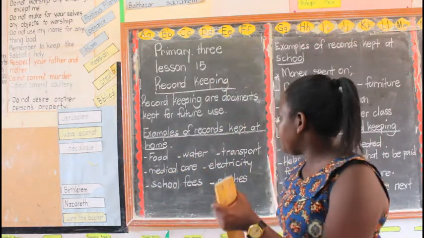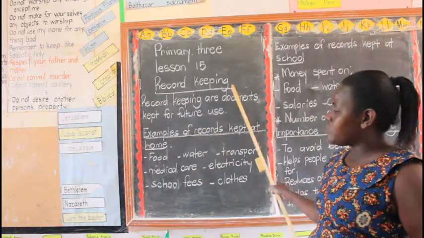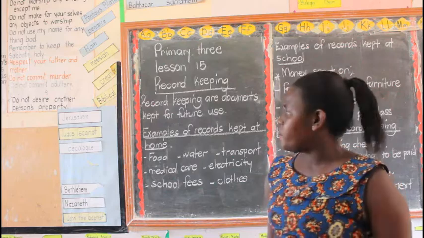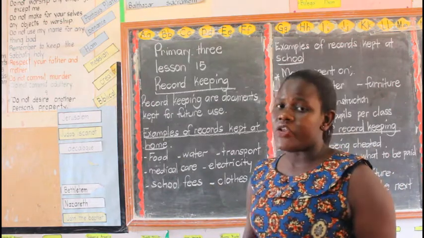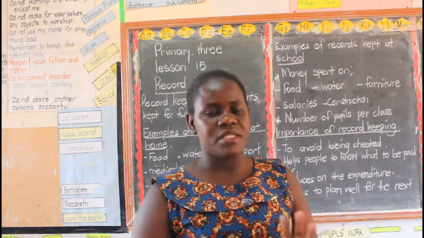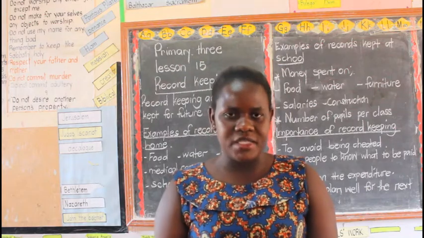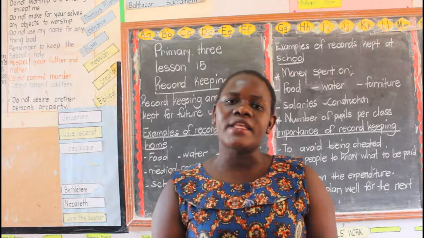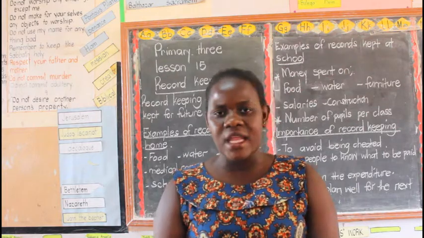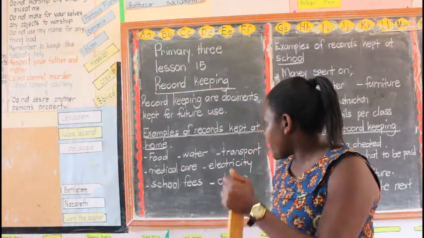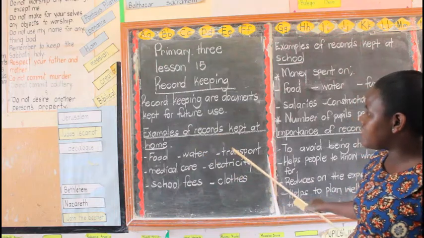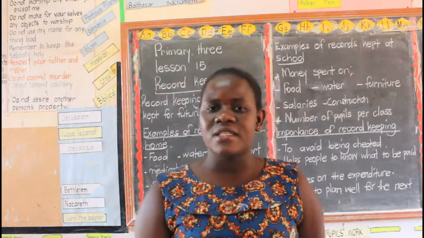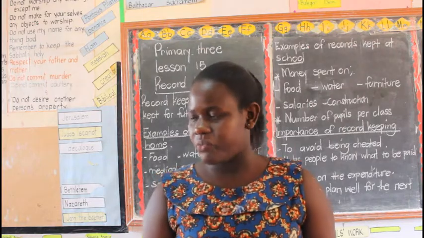Okay, so when they say record keeping, you simply say record keeping is documents kept for future use. All together, you are going to see those documents which we can keep and they help us in the future. For example, here they are saying examples of records kept at home. What are those documents your parents keep at home?